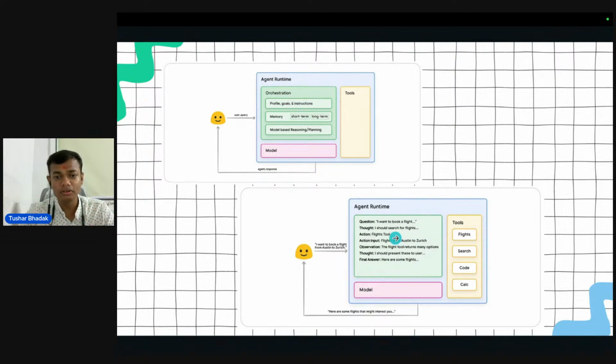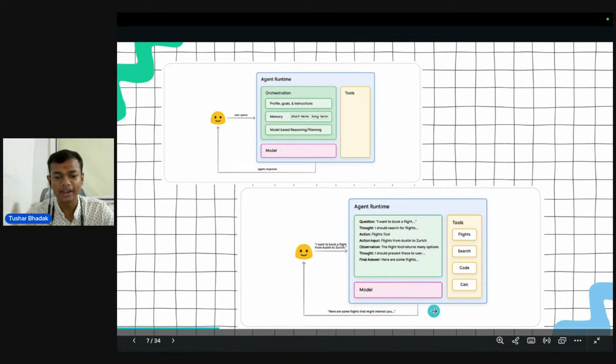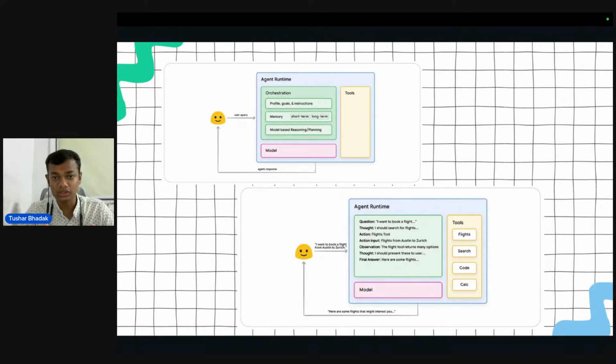Now, based on these thoughts and the question, it will take an action with the help of a flight tool. In these tools, you can see we have a flight tool, a search tool, a code tool, and a calculator. With the help of the flight and search tools, it will generate an input: what will be the flight from Austin to Zurich? On the basis of that, it will retrieve a list of the available flights and give it to the user. So in the output, here are some flights that you might be interested in, and there will be a list of flights. This is the basic workflow of how AI agents work.